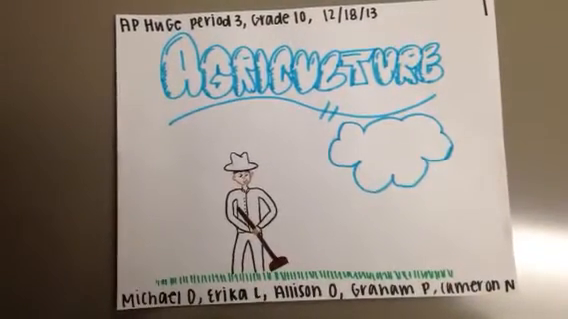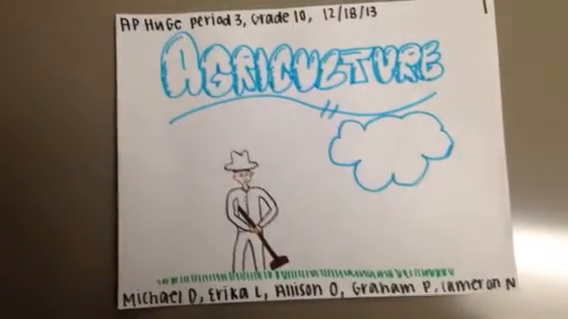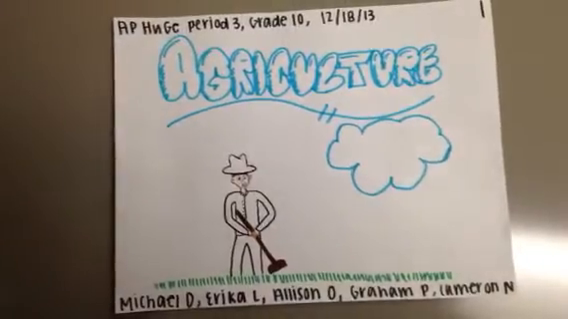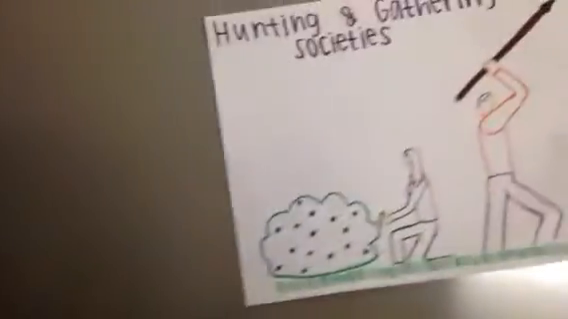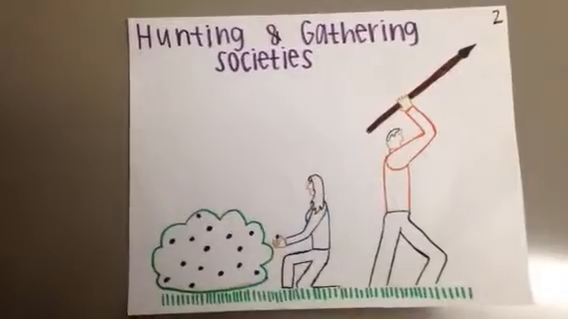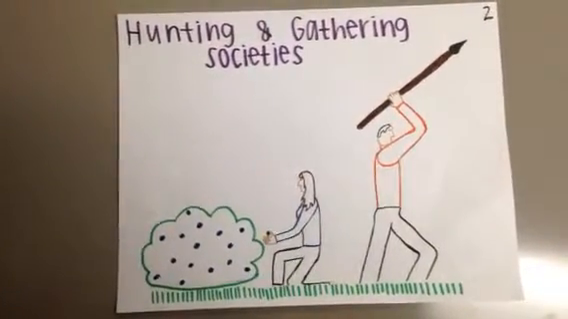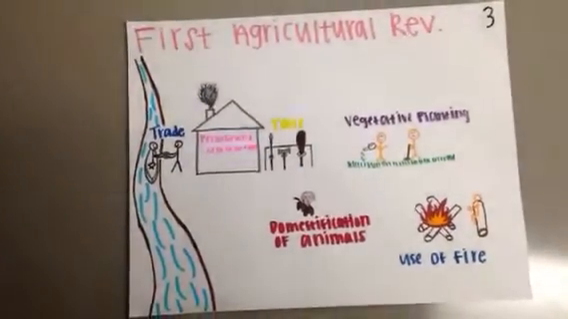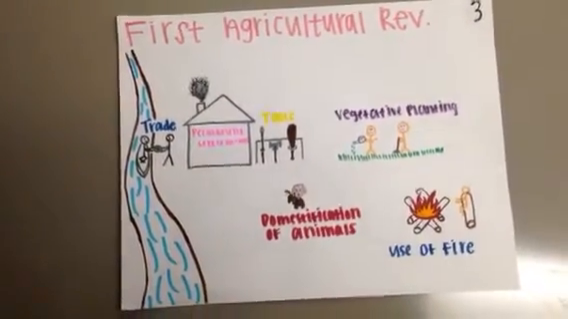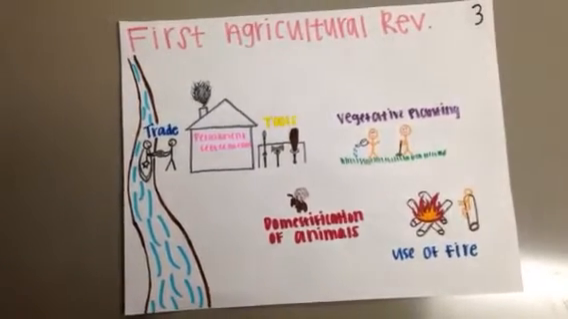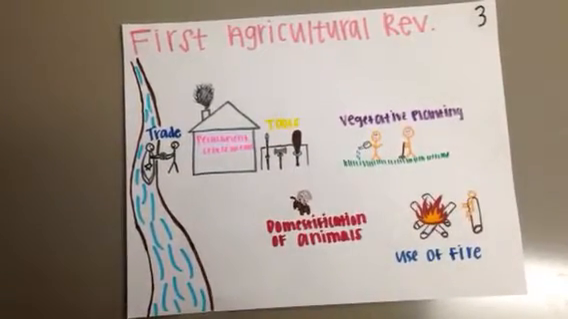Agriculture. Agriculture is the purposeful tending of crops and livestock in order to produce food and fiber. Before the first agricultural revolution, all people were nomadic hunter-gatherers. During the first agricultural revolution, people developed tools such as clubs, spears, and axes, and learned how to control fire.